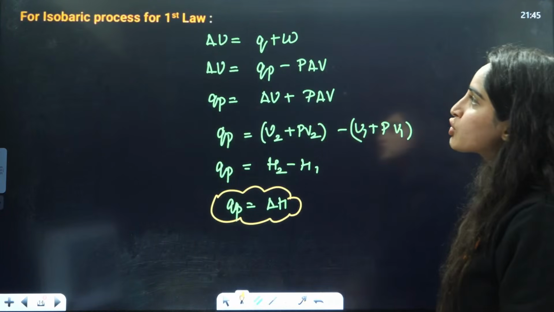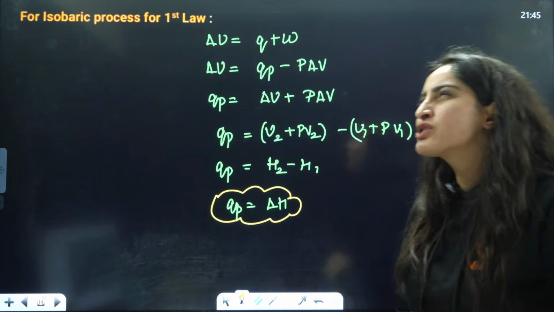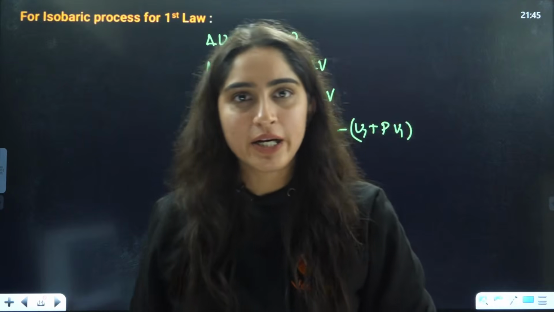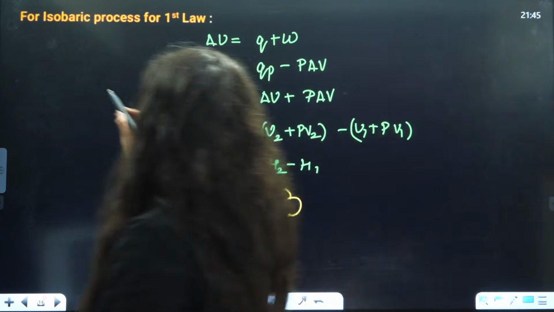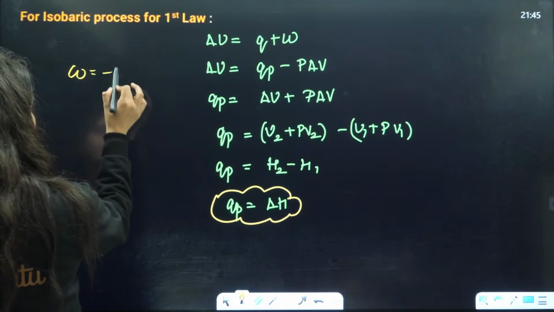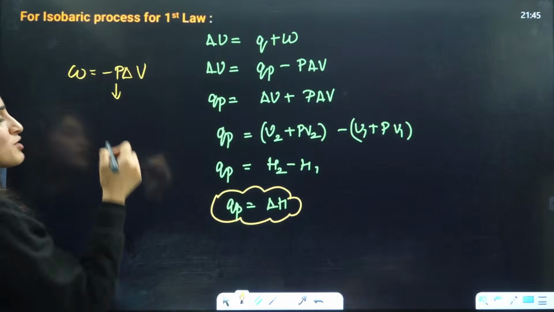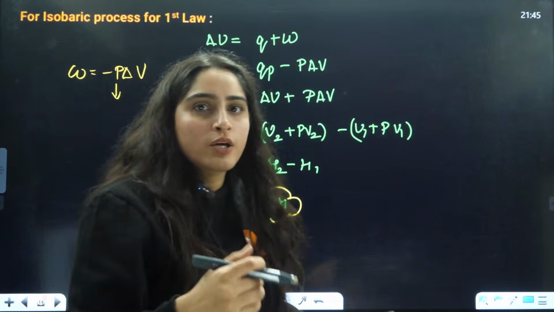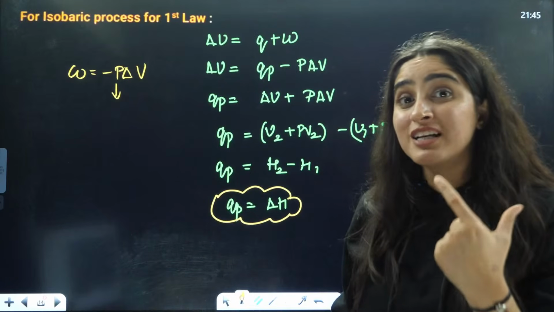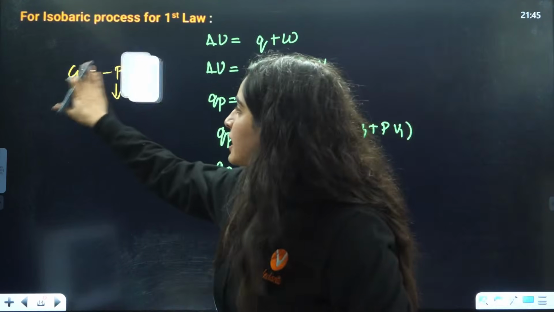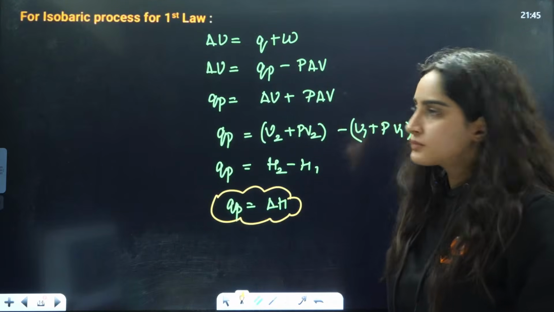Okay, so isobaric process for the first law. Isobaric means pressure is constant. We know that work done is equal to minus P delta V. Pressure being constant does not mean work done will be 0, because work done is directly proportional to the pressure, not the change in the pressure. So just put the value of work done, that is P delta V.